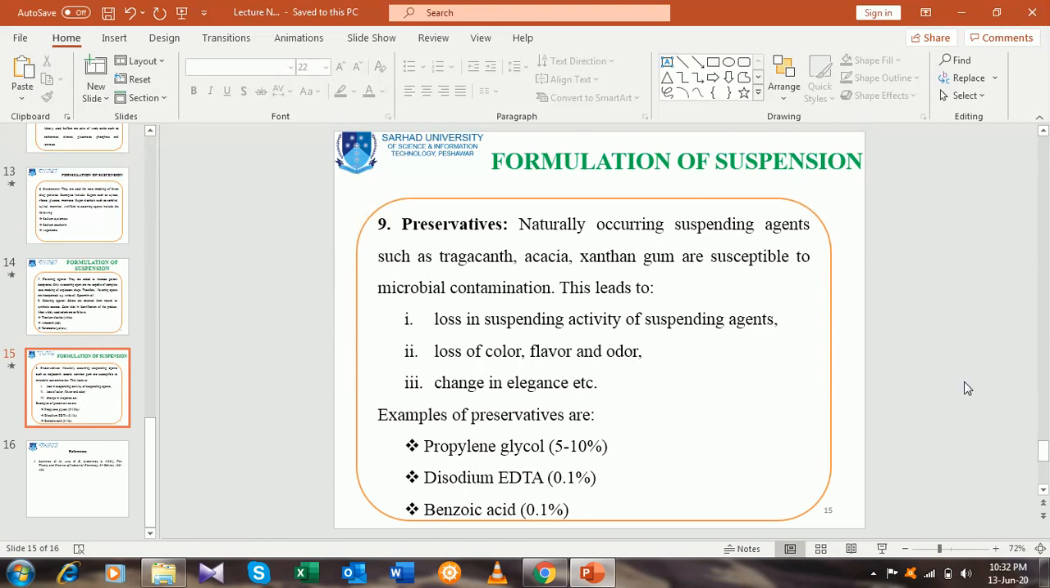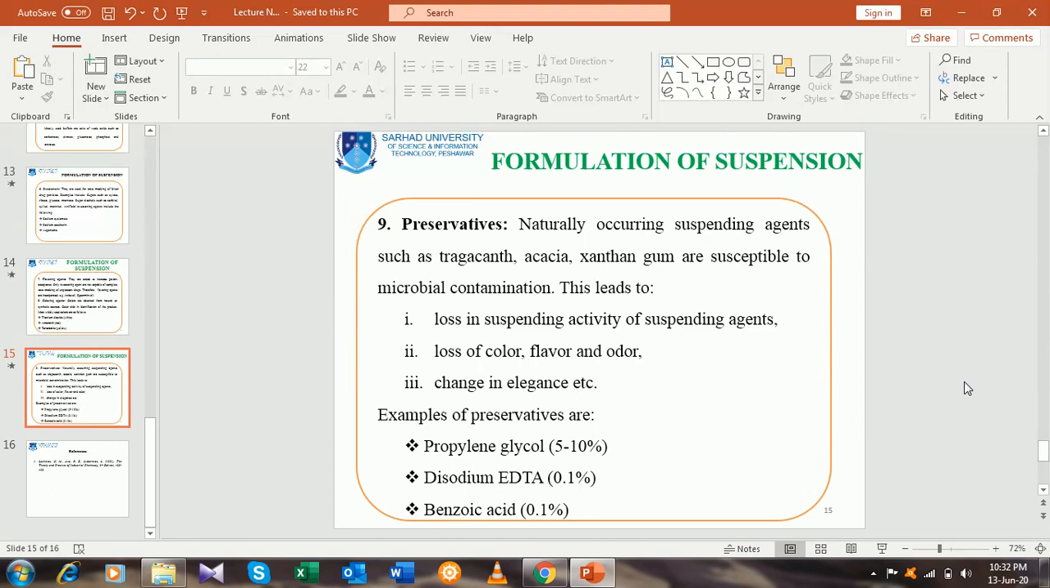It is widely used in the formulation of pharmaceutical suspension, and this microbial contamination ultimately leads to, first, loss in suspending activity of the suspending agent. We will use the suspending agent, but its activity, its role, will be lost.